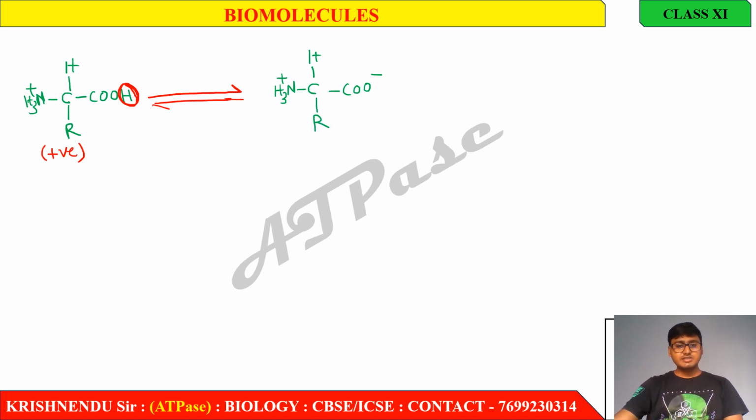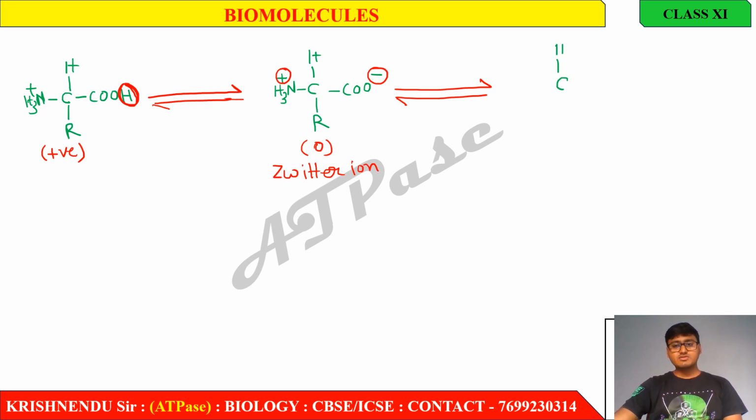Here the charge is zero because one negative charge and one positive charge are present. Okay, so this is actually the zwitterionic state. Zwitterion. Okay, next, one proton is donated from the amino group.